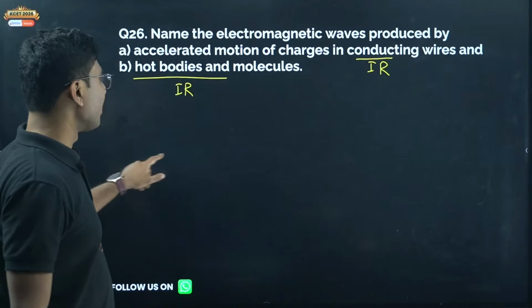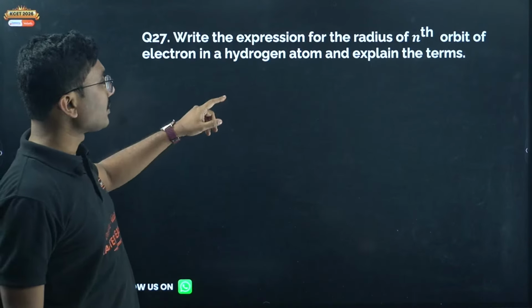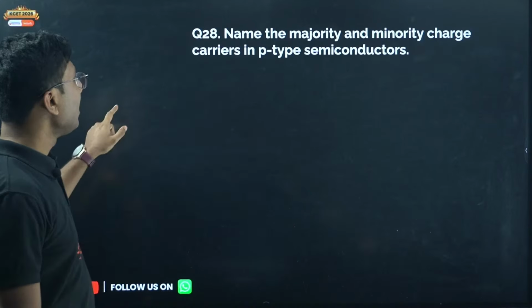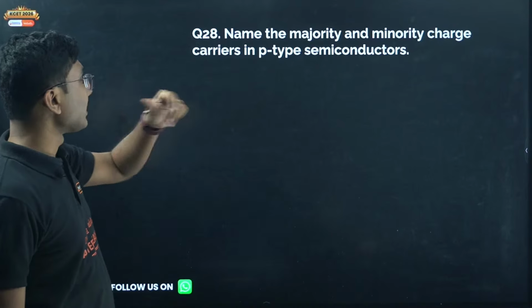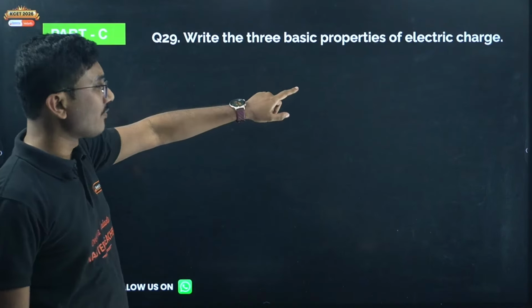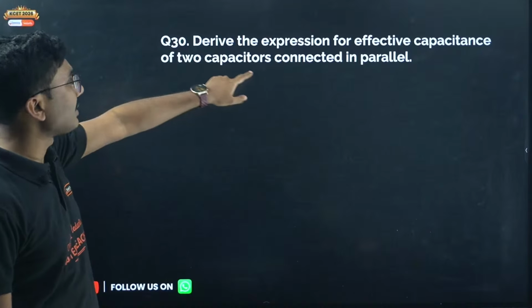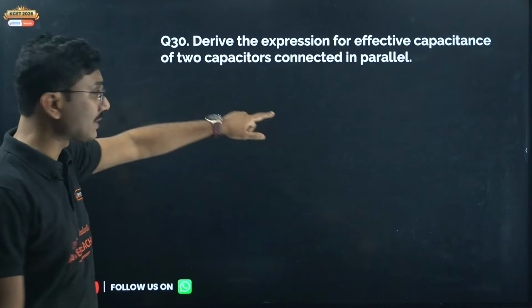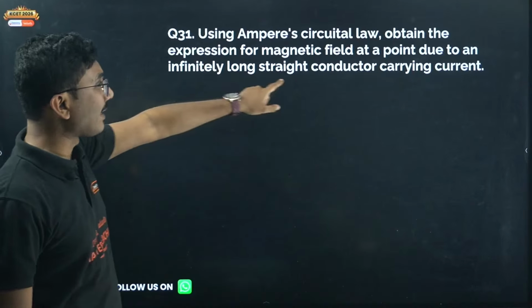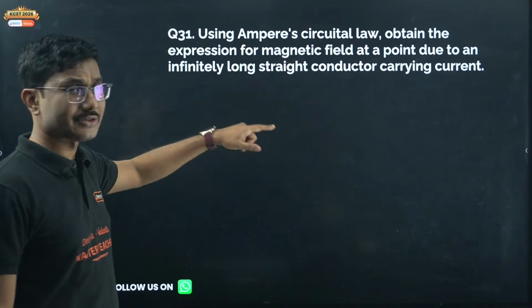Just a quick recap. Which is the expression for the nth orbit of an electron in a hydrogen atom, and explain the terms, very common. Name the majority and minority charge carriers in p-type semiconductors. I have discussed it. Write 3 basic properties of electric charge. Common question. Derive the expression for effective capacitance of 2 capacitors. I have done that. Using Ampere's circuital law, obtain the expression for magnetic field at a point due to an infinitely long straight conductor.